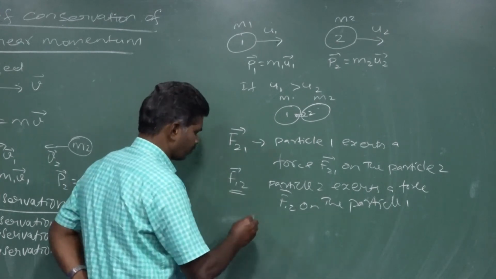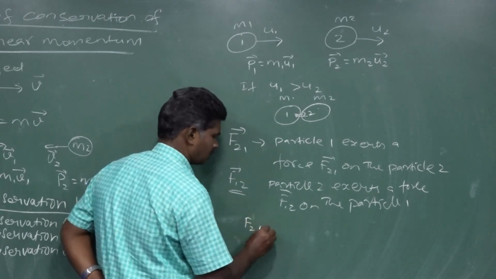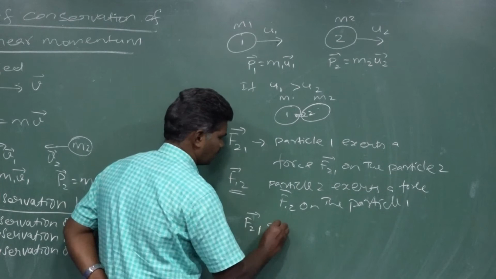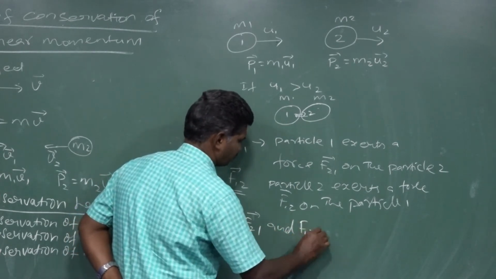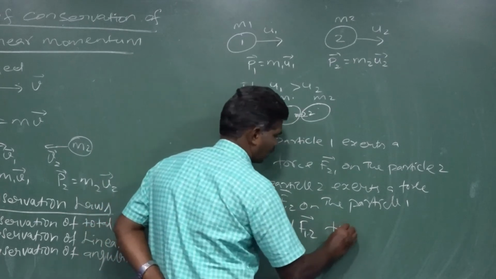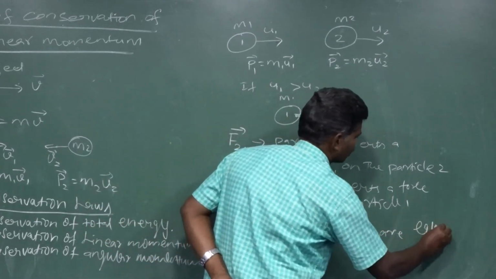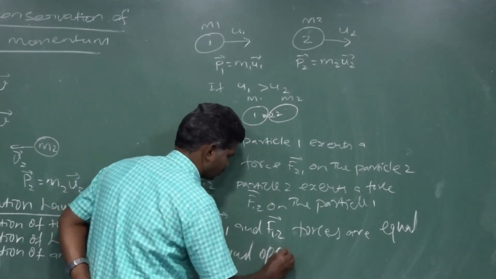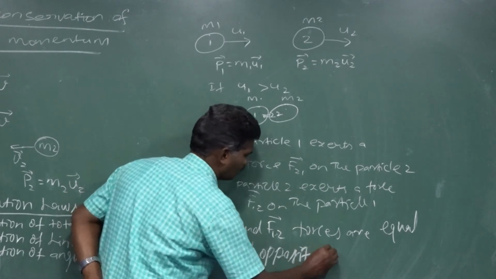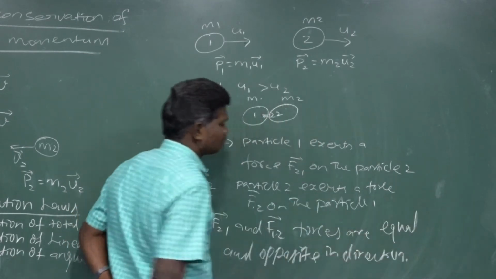So that's why the F21 vector and F12 vector forces are equal and opposite in direction.